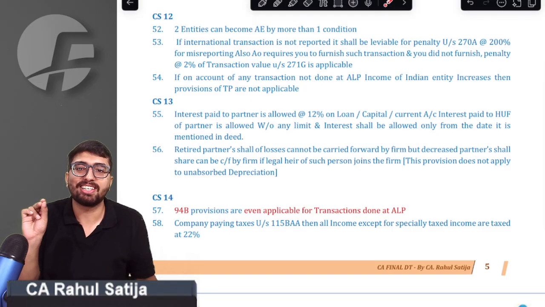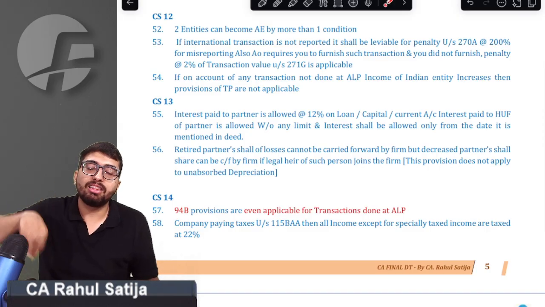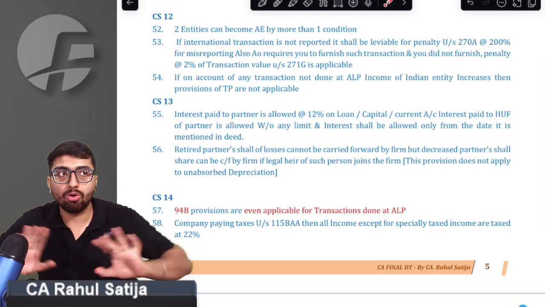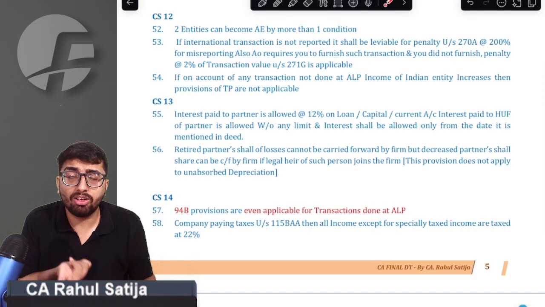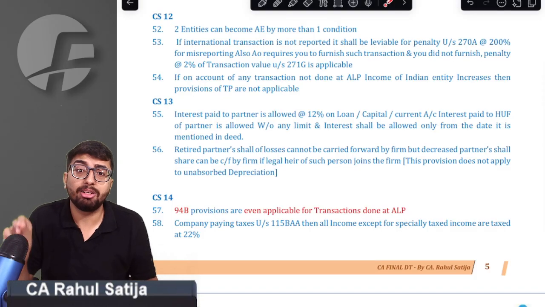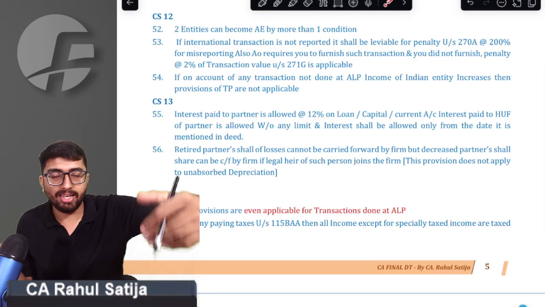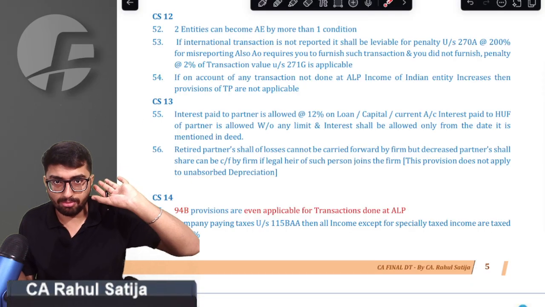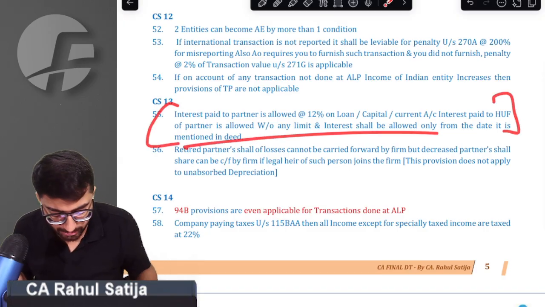Sir, case study number 30 says, whenever you are paying any sum to partners, sir, if you are paying any sum to a partner in the form of interest on partner's capital, interest on loan, interest on any kind of sum, sir, all in all, 12% interest will be allowed on the entire thing, whether it is interest on loan, interest on fixed capital, or interest on regular capital. Sir, 12% will be allowed, and that too, sir, on a prospective basis. For example, if there were no clause for interest and during the year there happened an amendment in the deed which prescribes retrospective interest payment, the provision says that will never be allowed. It will only be allowed on a prospective basis. So that has to be mentioned in the deed.